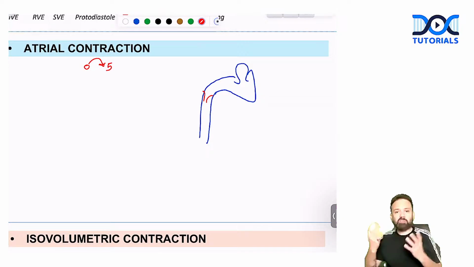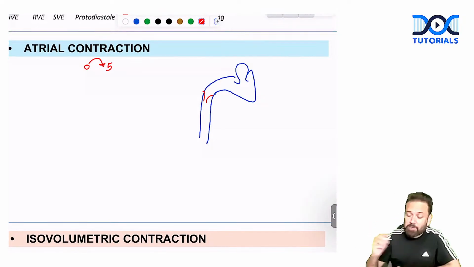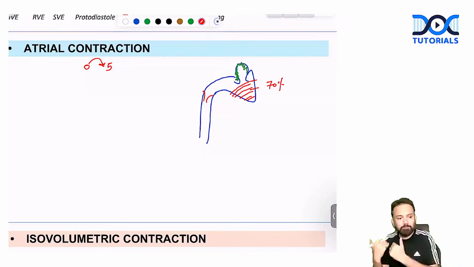Minimum is 0, maximum is 5. But even before contraction of the atrium, ventricles are filled with how much percentage of blood? Answer is 70%. I will come to this phase at the end.